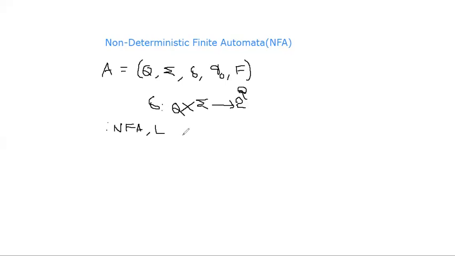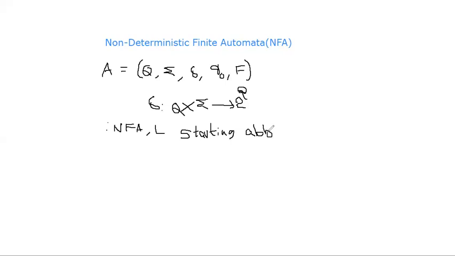Suppose your problem is strings starting with ABB. All the strings of that particular language start with ABB.